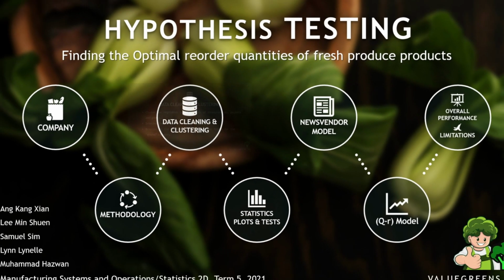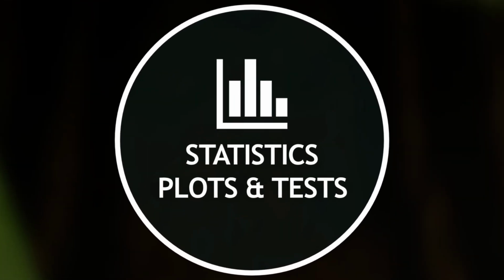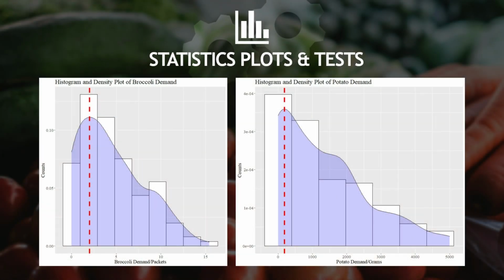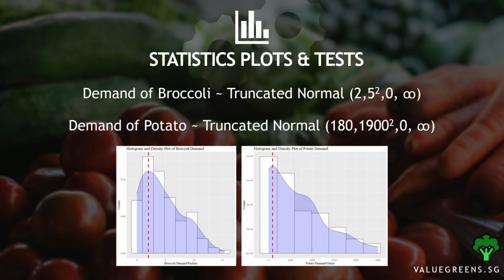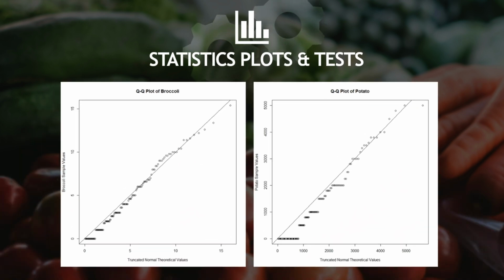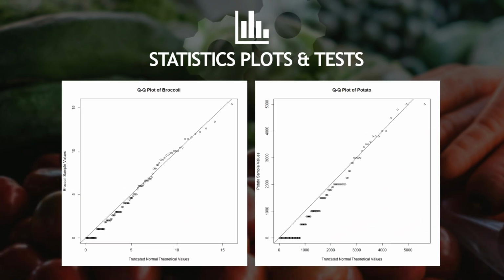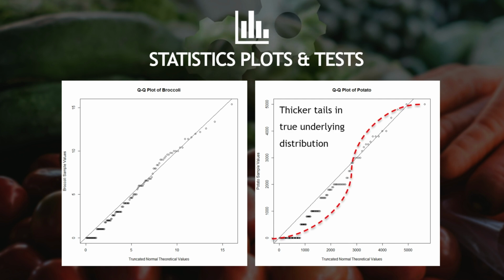Delving into the statistical analysis for this project, histograms and density plots of the vegetables were first plotted. Due to the bell-shaped curve and non-negativity of demand, we suspect that the demand for both products followed a lower truncated normal distribution from 0 to infinity. The parameters of the supposed truncated normal distribution were estimated via visual inspection. QQ plots were used as a visual tool to track how well the vegetable demand followed the truncated normal distribution. The QQ plot of broccoli demand showed a strong fit, whereas the QQ plot of potato demand showed a greater degree of deviation.